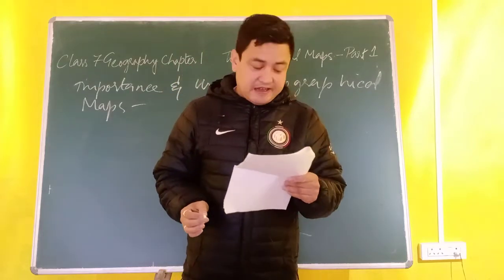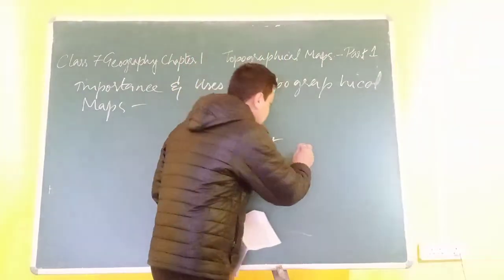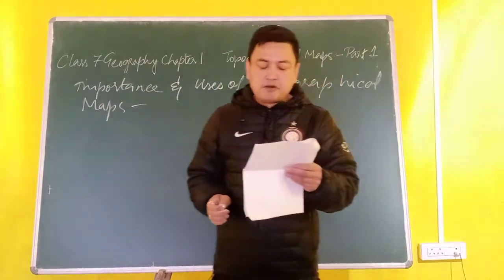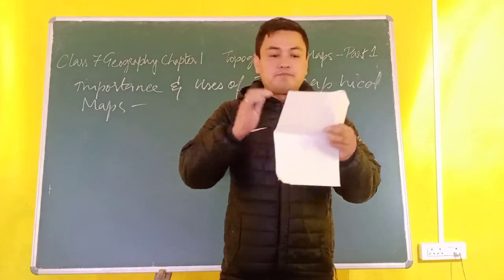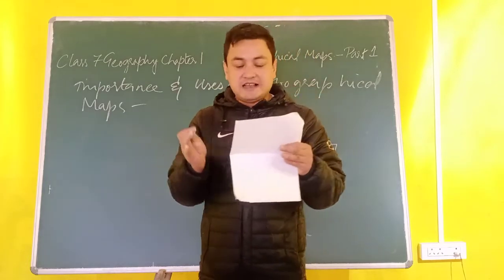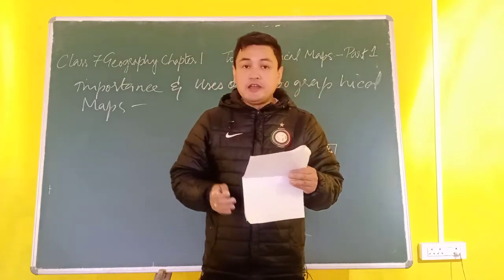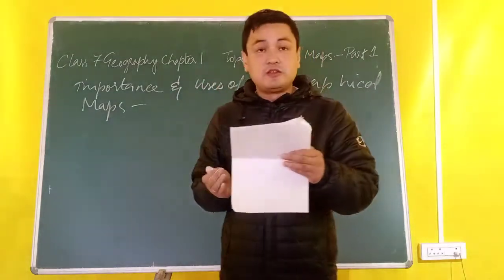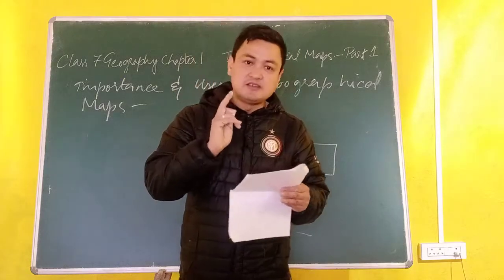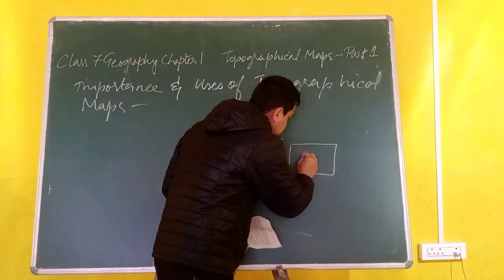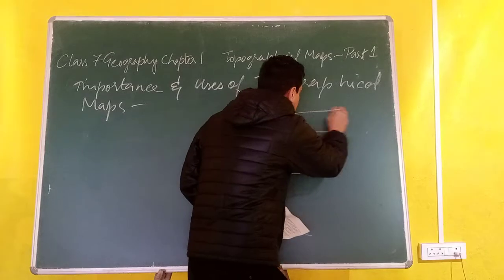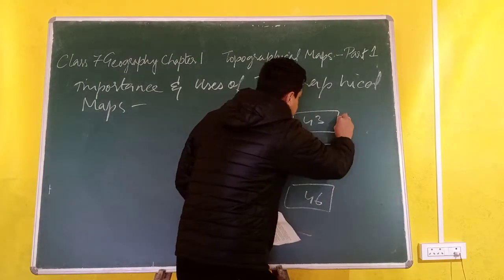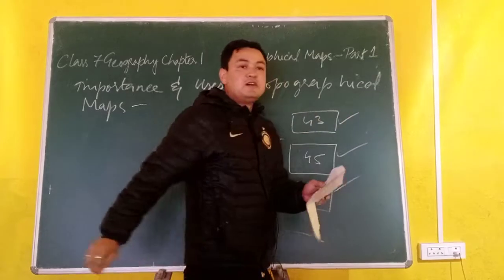It is like a mosaic. These sheets are like a mosaic. What is a mosaic? A picture or a pattern produced by arranging together small colored pieces of stones or tiles in order to make a larger picture. All the maps in topographical sheets are drawn on the same scale. So if this is sheet number 45, this is sheet number 43, this is sheet number 46, all these sheets have the same scale.